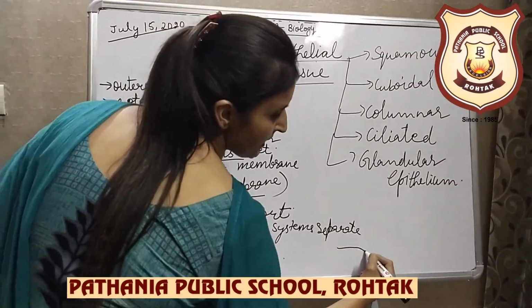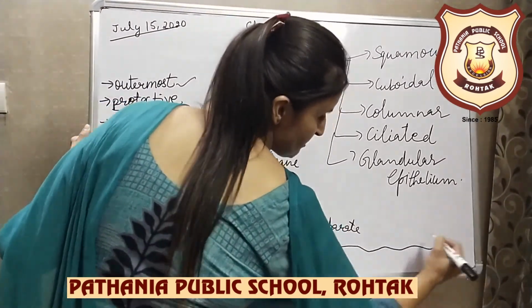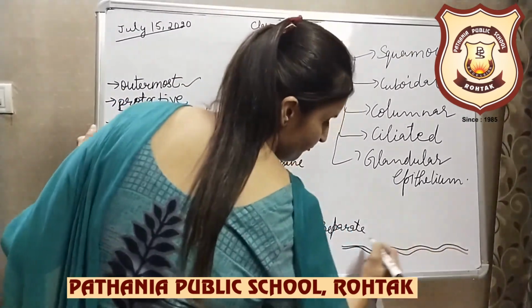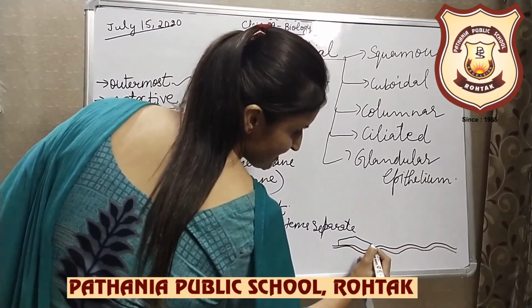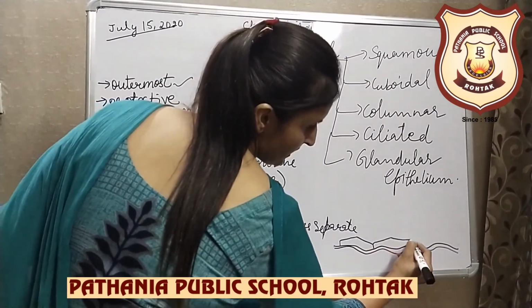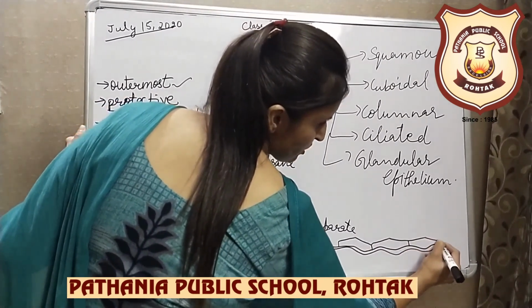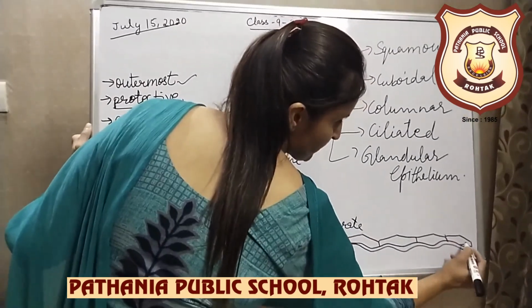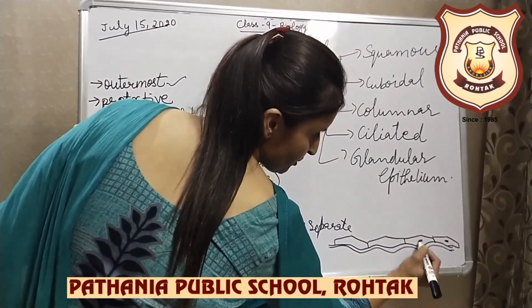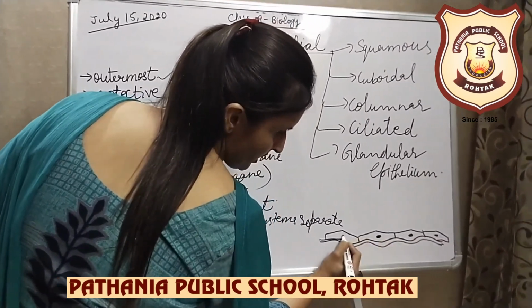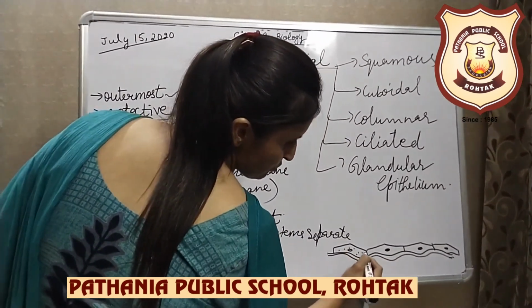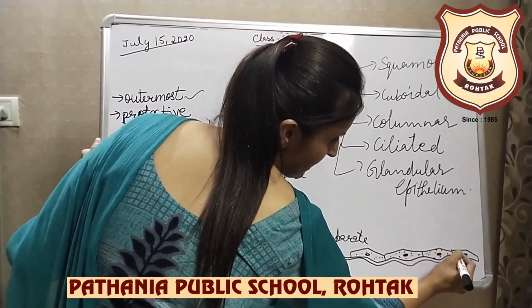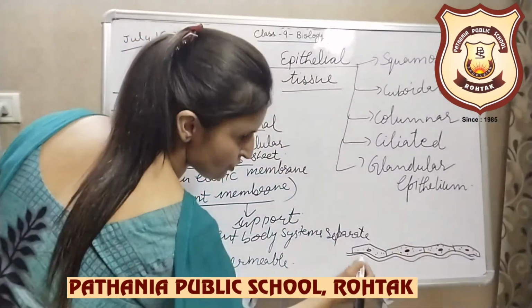You see the diagram. This is a basement membrane. On this basement membrane, the flat polygonal cells lie. Epithelial tissue is mostly one layer thick. Each cell has a proper nucleus and cytoplasm. This is the basic diagram of an epithelial tissue.